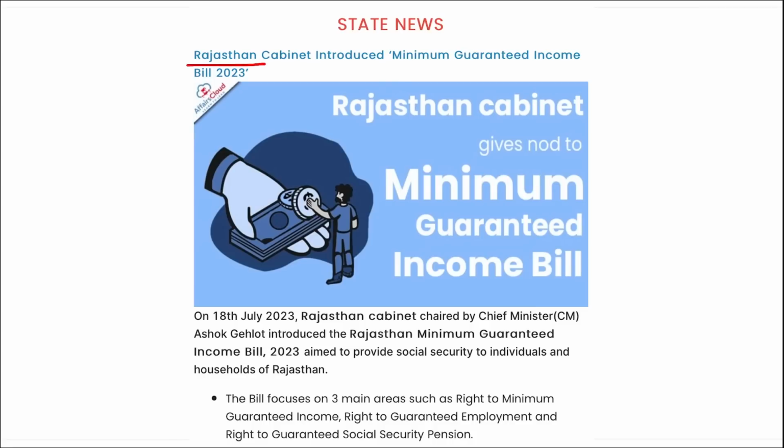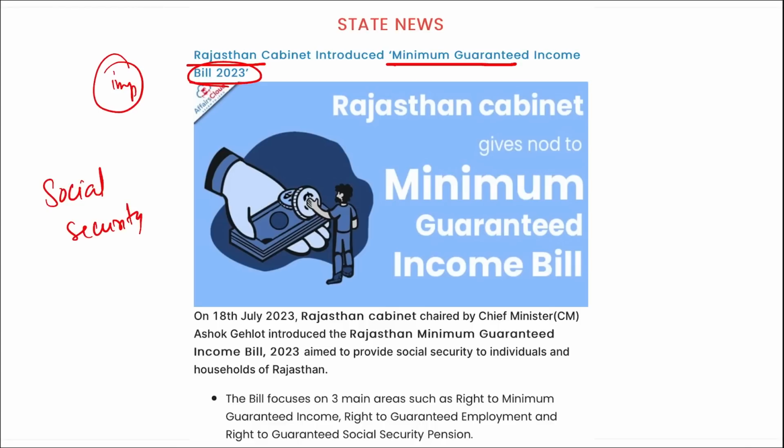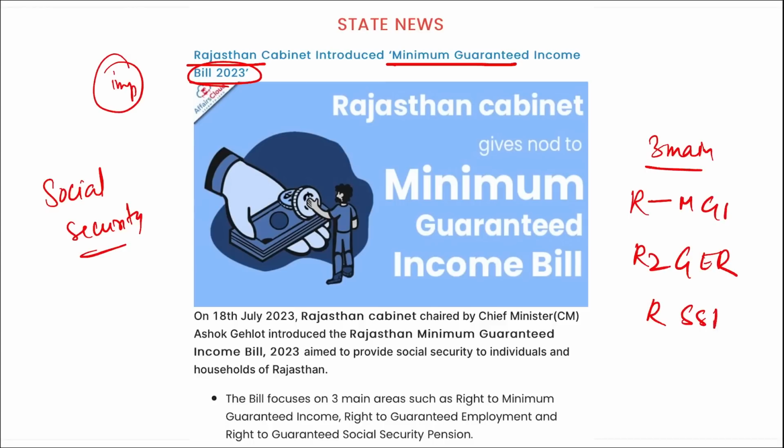Next, the Rajasthan cabinet has introduced the Minimum Guaranteed Income Bill for 2023. Important, take a note of it, right? This is to provide social security to individuals and households of Rajasthan. This bill will focus on three main goals: right to minimum guaranteed income, right to guaranteed employment, and right to guaranteed social security pension. So these are the main three goals on which it will be working.